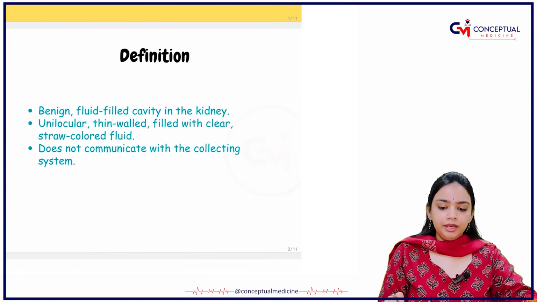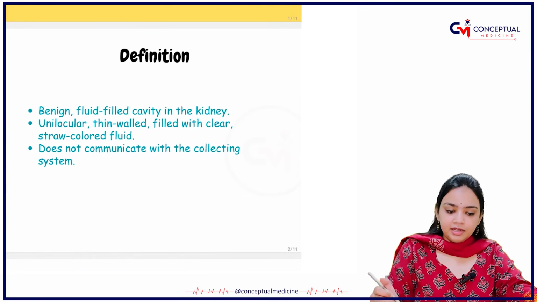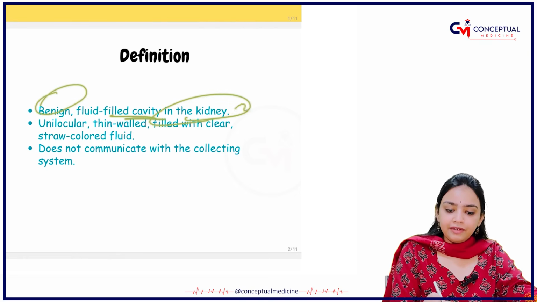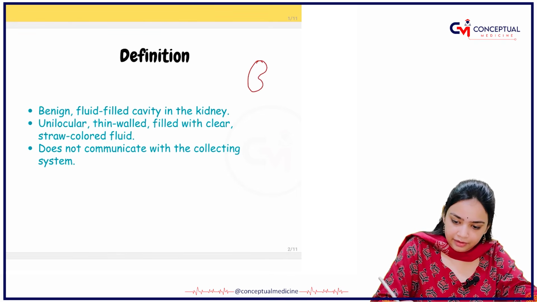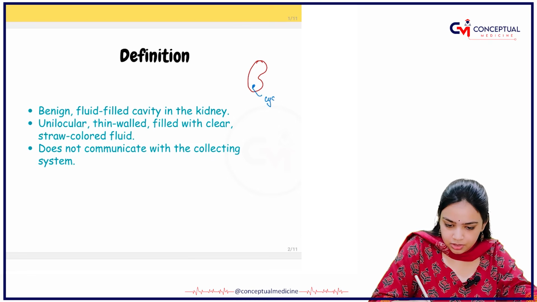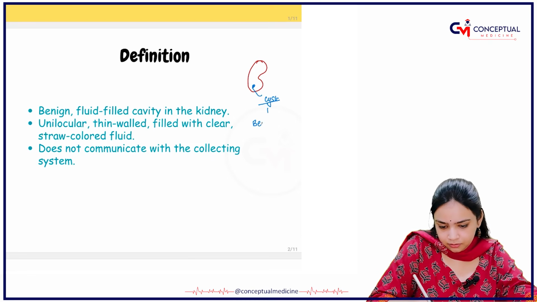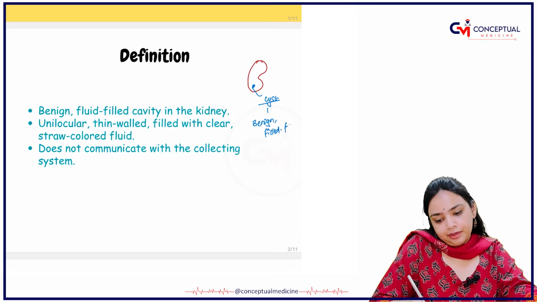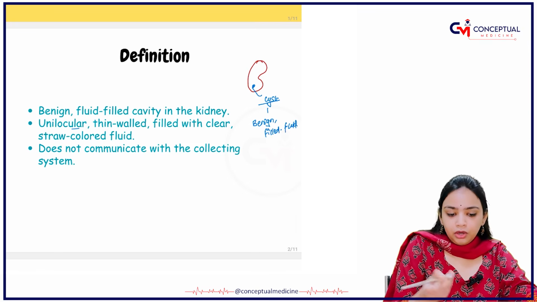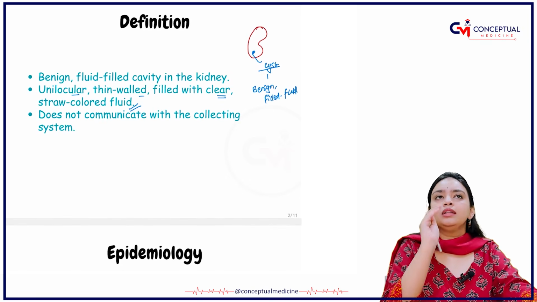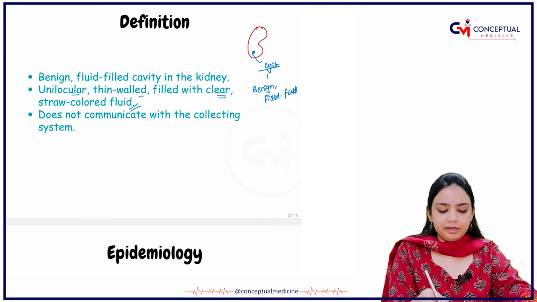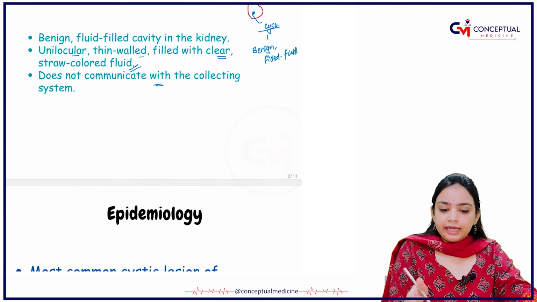Okay, let's study. Simple cysts are basically benign fluid-filled cavities in the kidney. These are your two kidneys, and there will be some cysts like this. This is your cyst. The cysts are benign and filled with fluid. Unilocular, thin-walled and filled with clear, straw-colored fluid. Straw color means a yellowish tint will be there. It does not communicate with the collecting system.